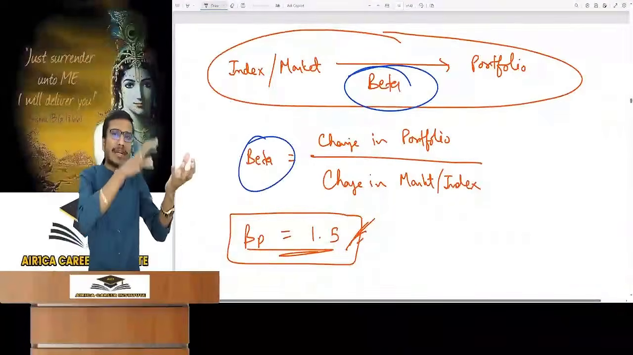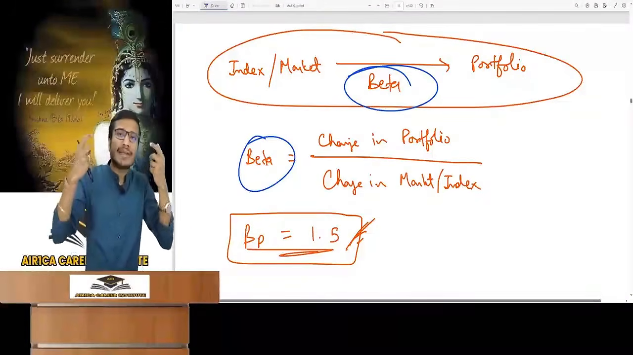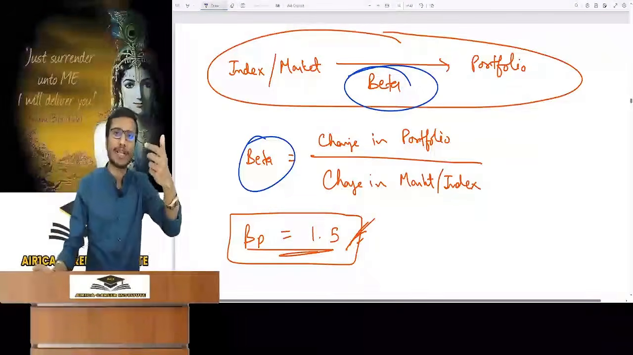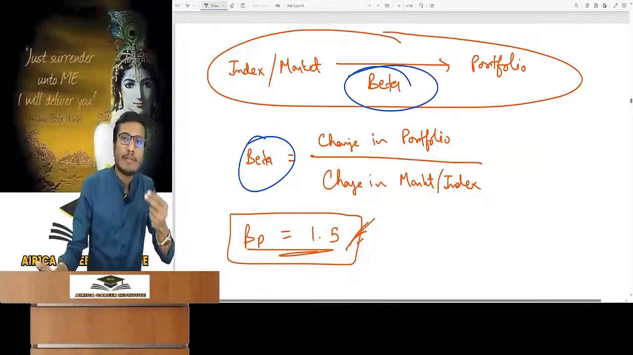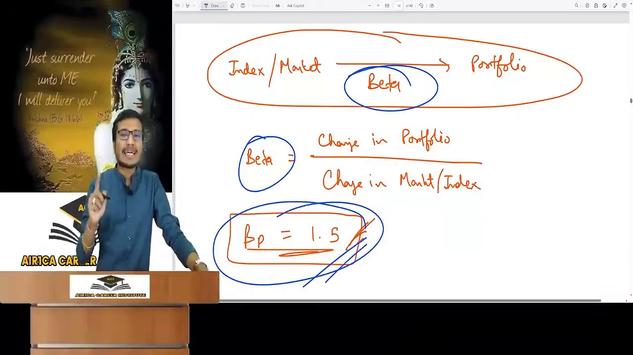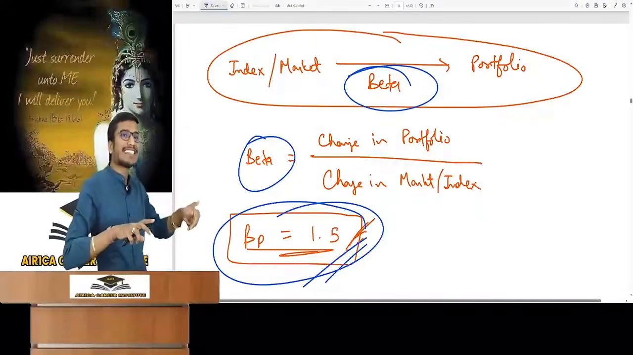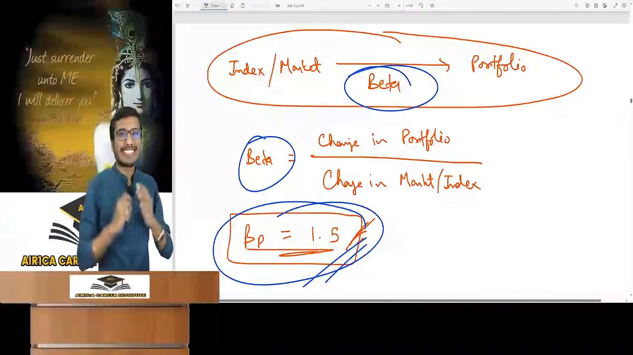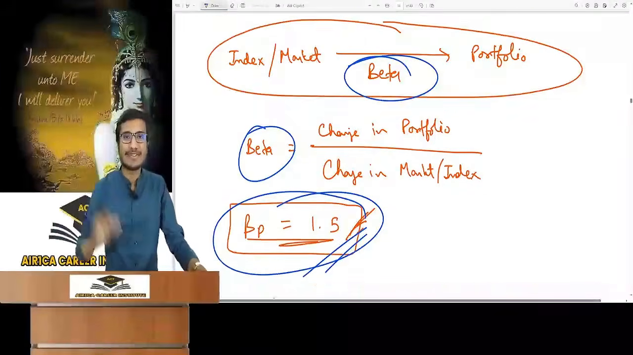What does beta tell us? It tells us the change in a security or portfolio with respect to a change in the market. If there is a change of 1% in the market, what will be the change in our security or portfolio? If the beta of the portfolio is 1.5, it means if the market falls by 1%, the portfolio will fall by 1.5%. If the market increases by 1%, the portfolio will increase by 1.5%.